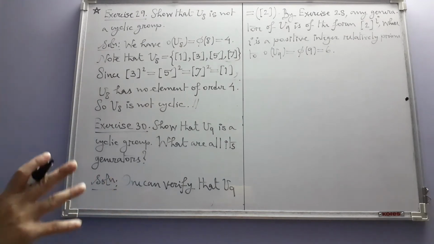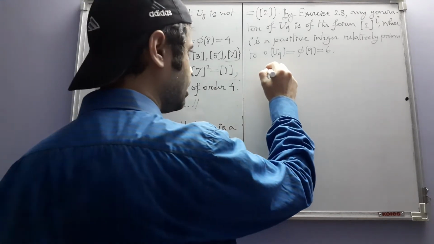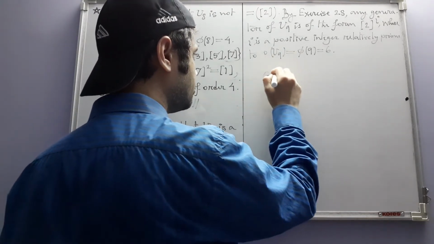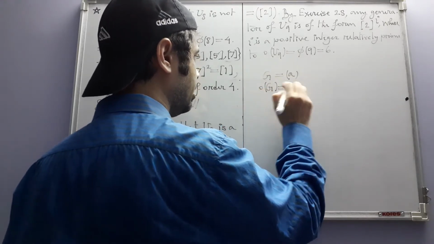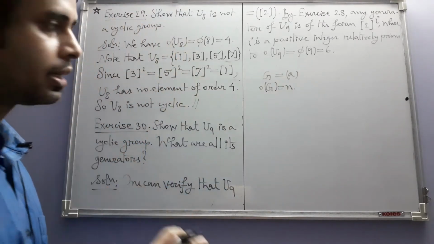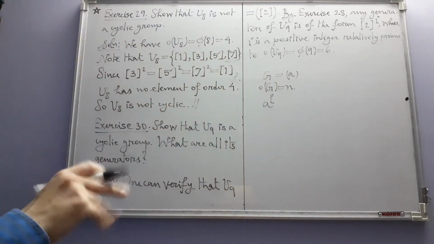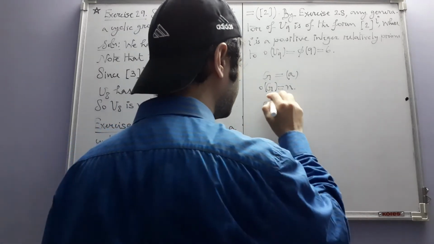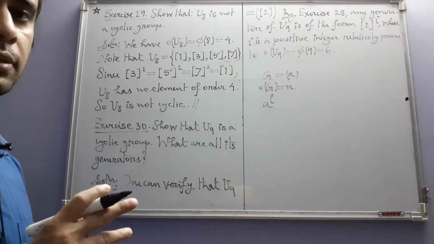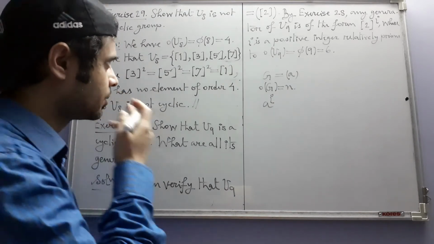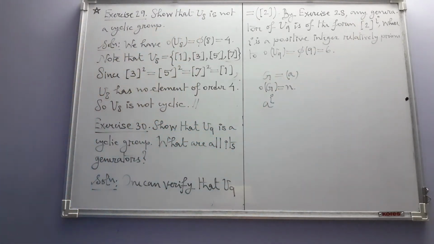You recall what we had in exercise 28. There you will find that we have a cyclic group G, say generated by a, and say the order of G is n. Then all the generators of G are of this form, a to the power i. You go to the exercise and look at its solution. In the solution you will find that these are the generators where i is any positive integer less than n and relatively prime to n. n is the order of the group. So that's why here we want i to be less than 6 and relatively prime to 6.